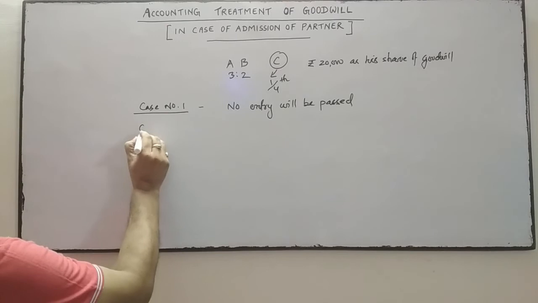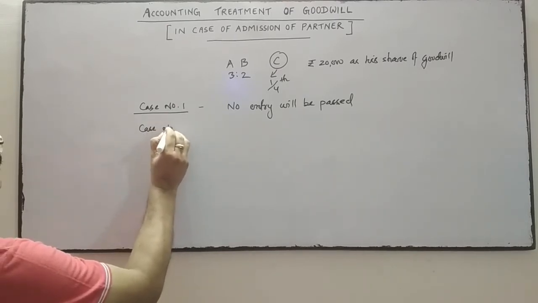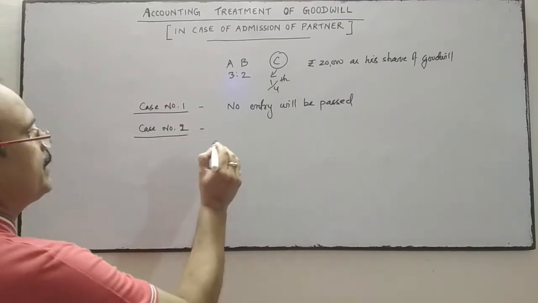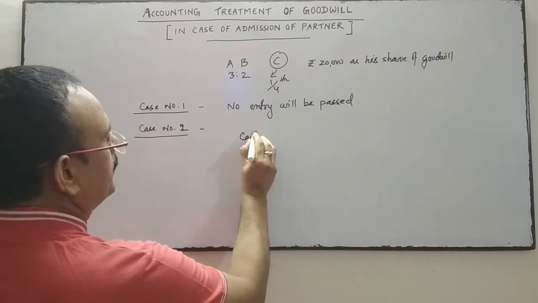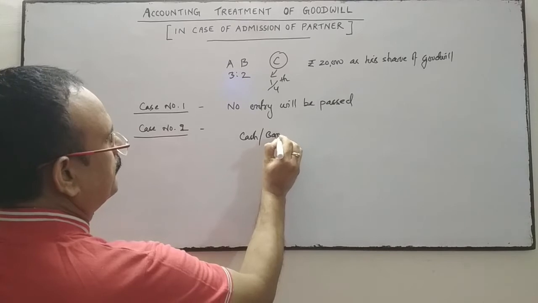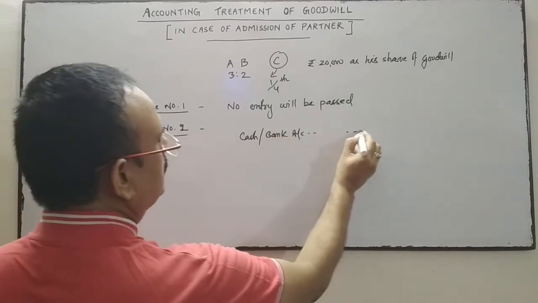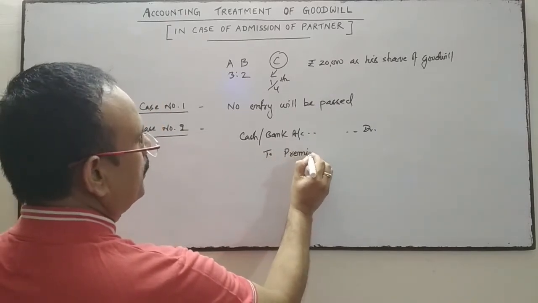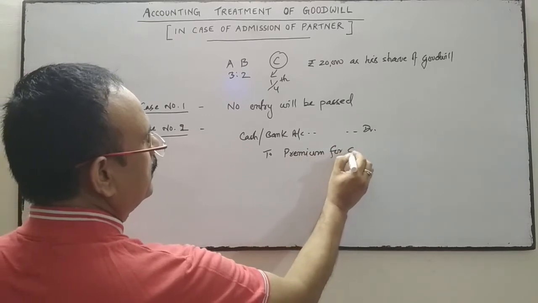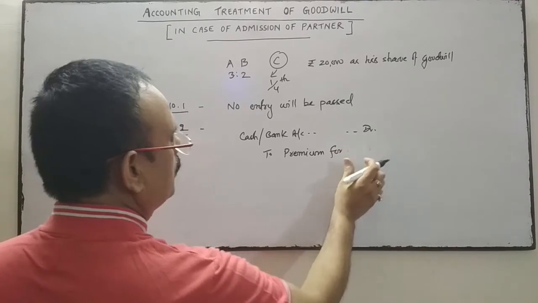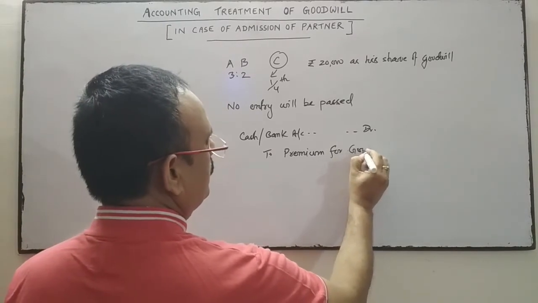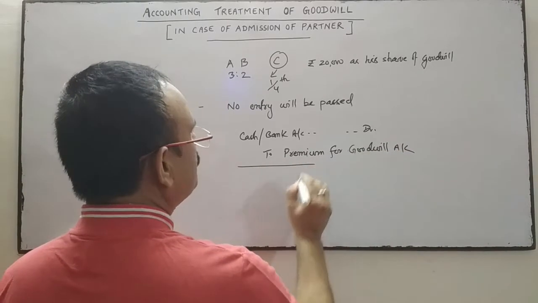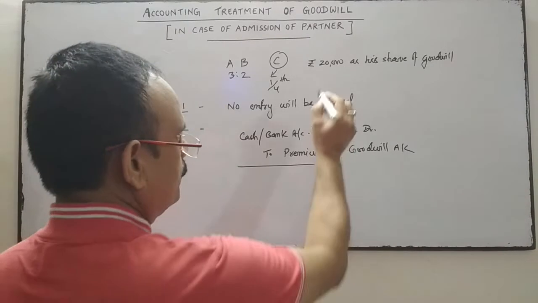When the goodwill amount is retained in the business, the first entry will be cash or bank account debit, to premium for goodwill, the amount paid by the new partner as his share of goodwill, that is 20,000.